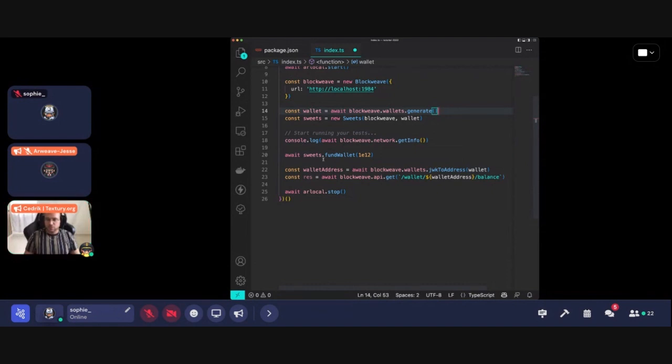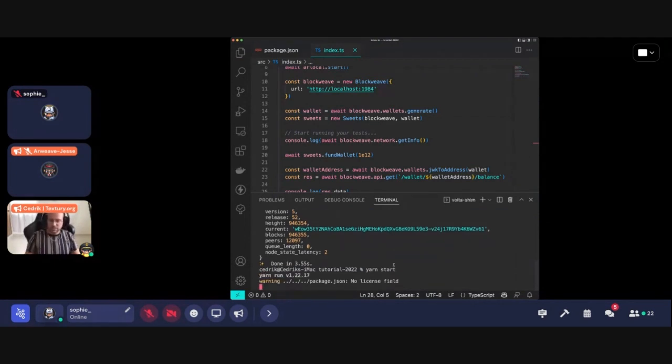Okay, then we get the wallet address by using jwkToAddress with the wallet. And yeah, that should work. Okay, rest.data. Let's see that.